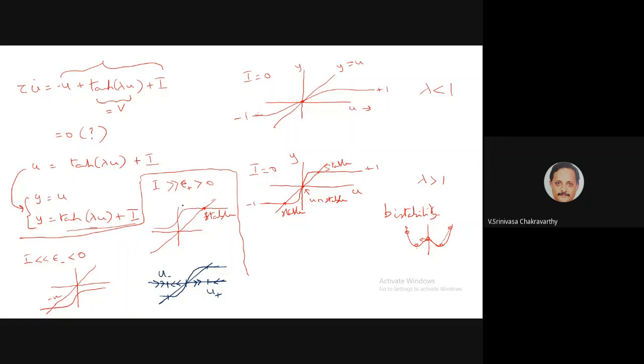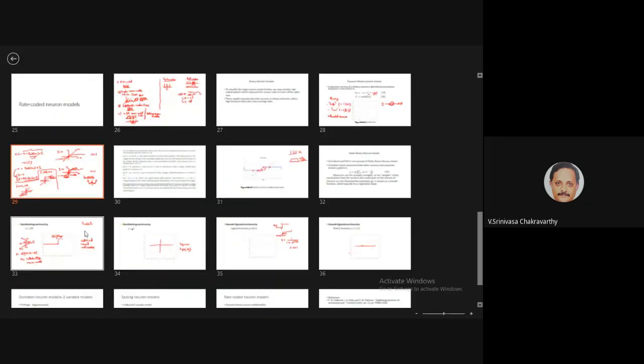But what happens when you increase the current? When you increase the current, give it a positive value, then at some point the 3 intersection points disappear. You are left with only one intersection point, and that will be at some positive value of the voltage, right? And that value will be stable. Similarly, if you give a constant negative current, and if it is sufficiently strong, then there will be only one intersection point, at some negative value, and that will be stable.